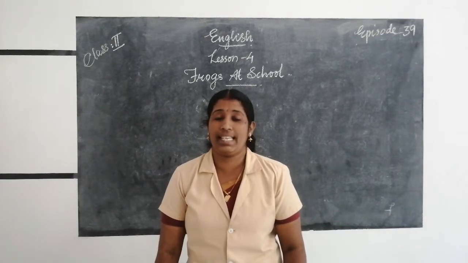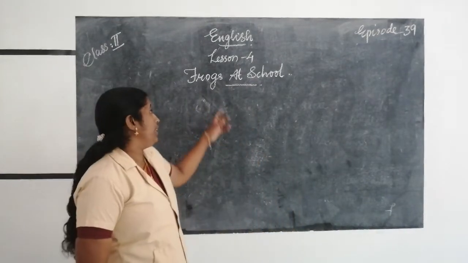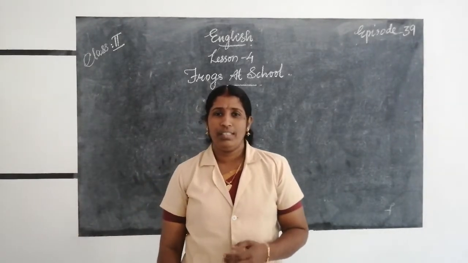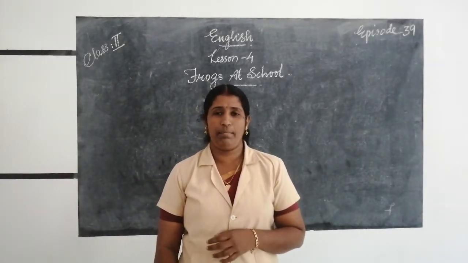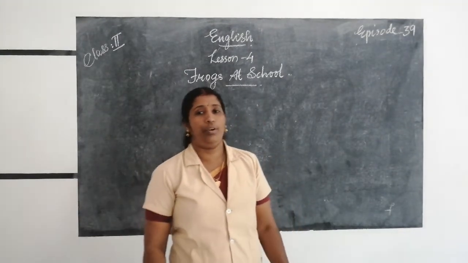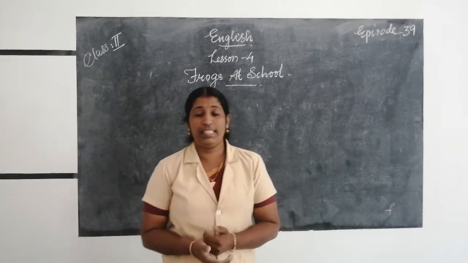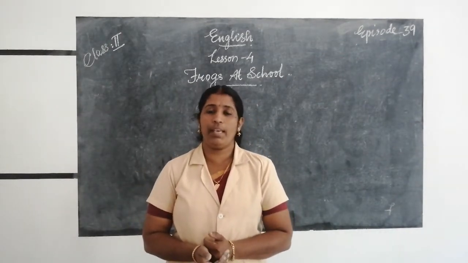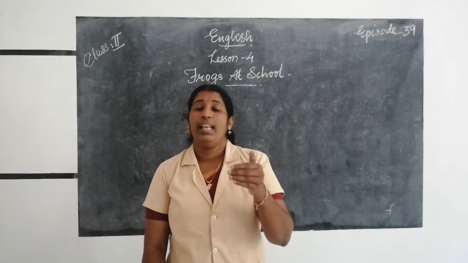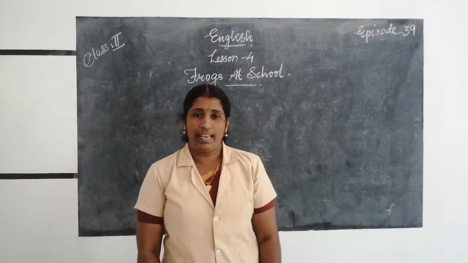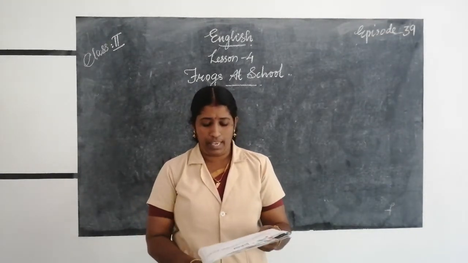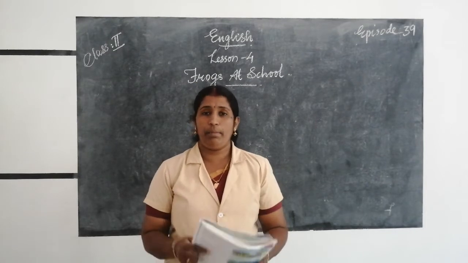This lesson is a poem and its title is Frogs at School. Frogs. What do you mean by frogs? It's an amphibian. Frog is an animal that lives both on land and in water. What is an amphibian? An amphibian is a creature that lives both on land and in water. Then frog is an amphibian. All of you take page number 34.